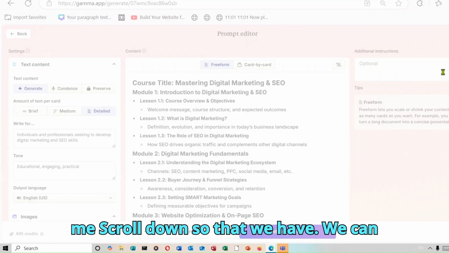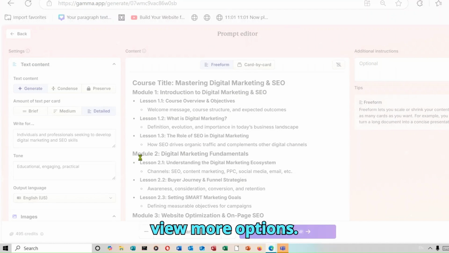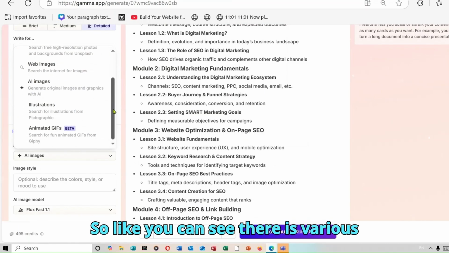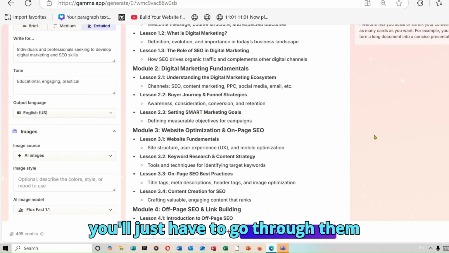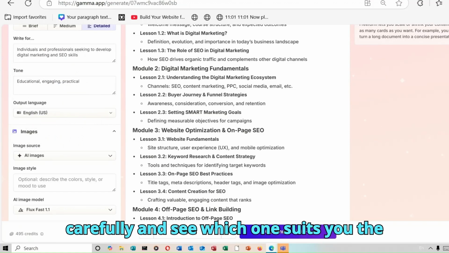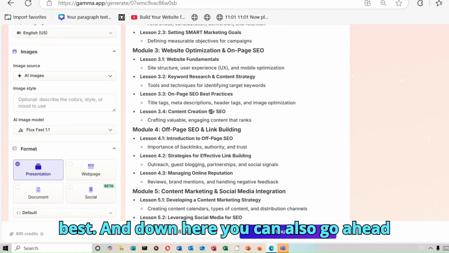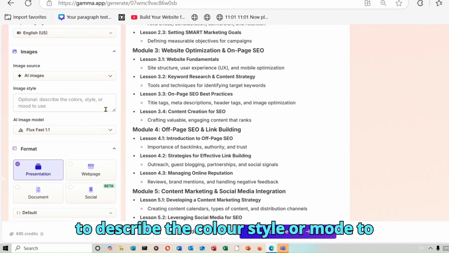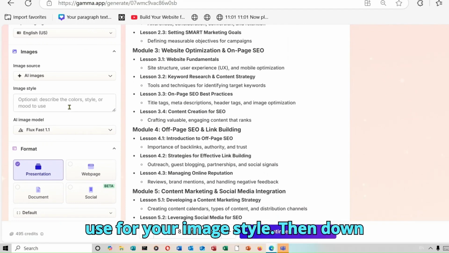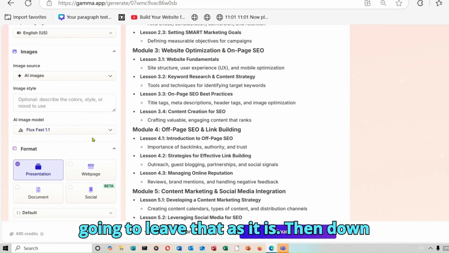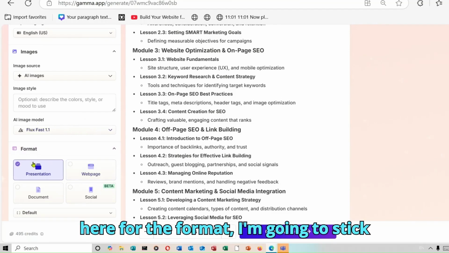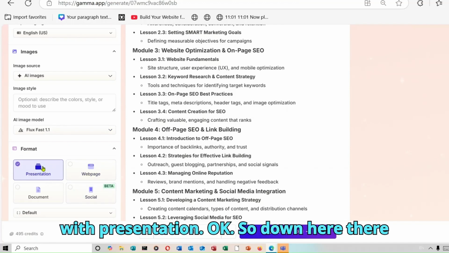So let me scroll down so that we can view more options. So like you can see, there are various options that you can choose from. Okay, so you'll just have to go through them carefully and see which one suits you the best. And down here, you can also go ahead and describe the color, style, or mode to use for your image style. Then down here, there is AI image model, and I'm going to leave that as it is. Then down here for the format, I'm going to stick with presentation.